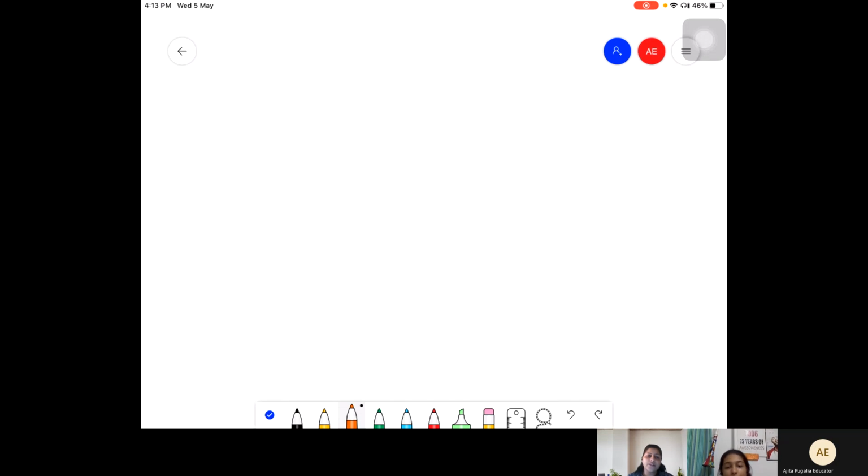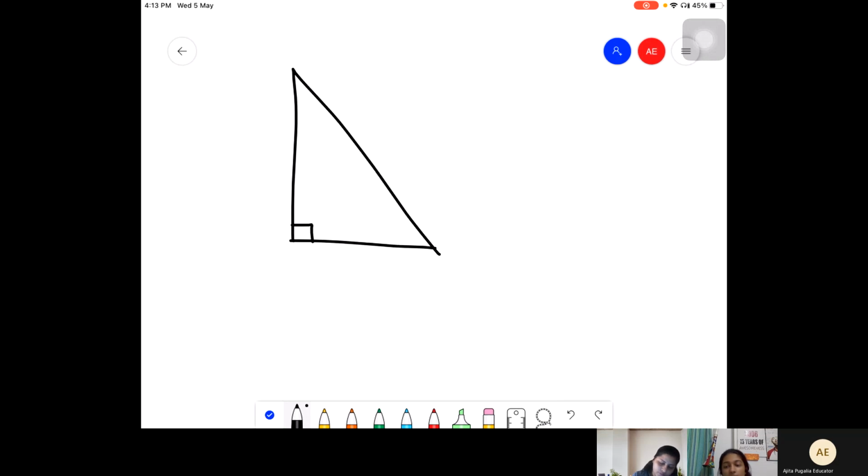If it's not a right angle triangle, it becomes difficult to use sine, cos, and tan. You won't be able to figure it out. So we learn first Pythagoras theorem here. I think you will have some idea about Pythagoras theorem. Okay. So Pythagoras theorem is only applicable to a right angle triangle.